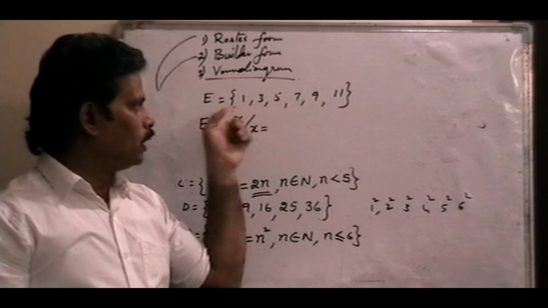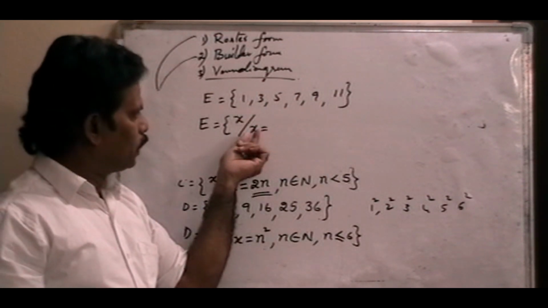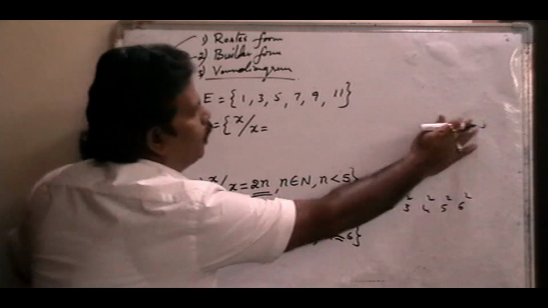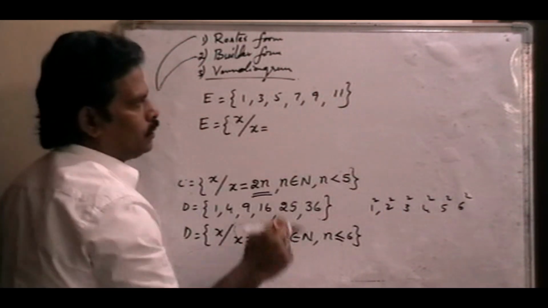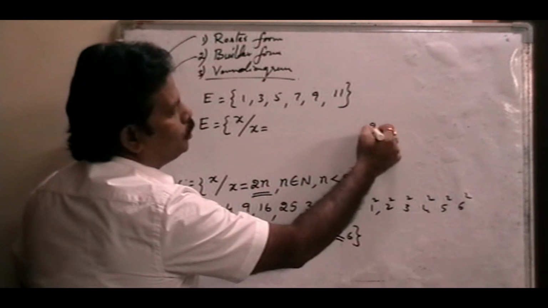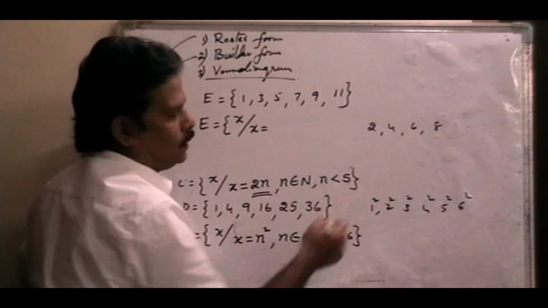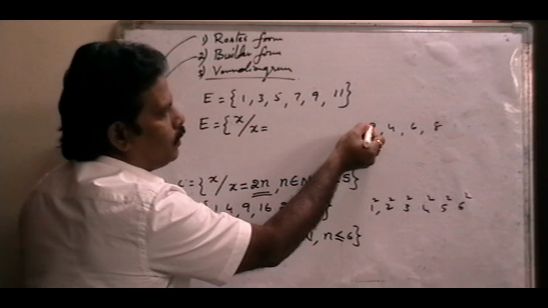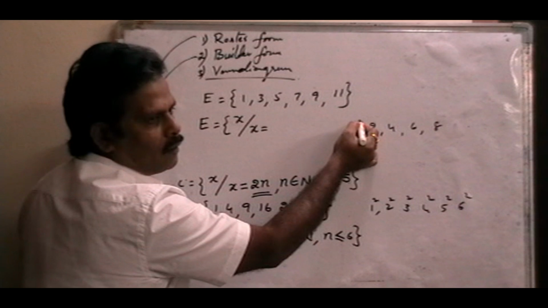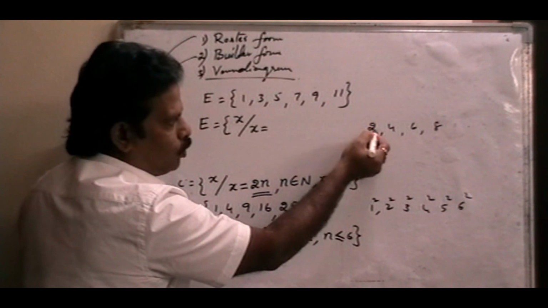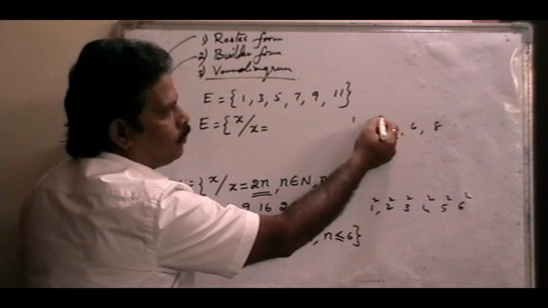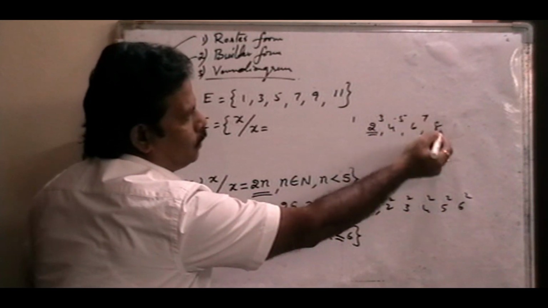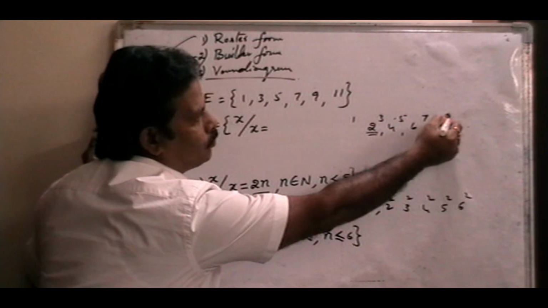But how will we write an odd number? x is equal to what? We know that these are odd numbers. Suppose we take 2, 4, 6, 8, even numbers. 2 minus 1 is 1, 2 plus 1 is 3. 4 minus 1 or 4 plus 1. 6 minus 1 or 6 plus 1. 8 minus 1 or 8 plus 1.